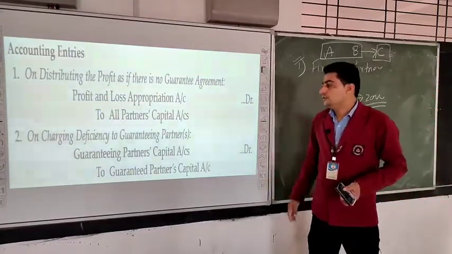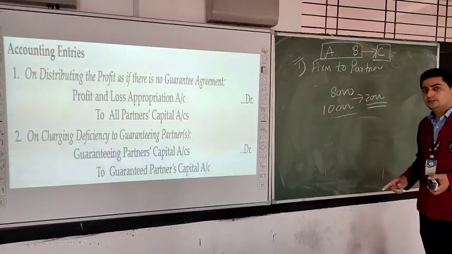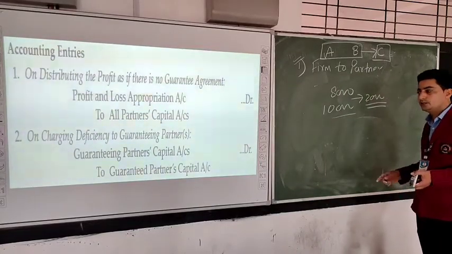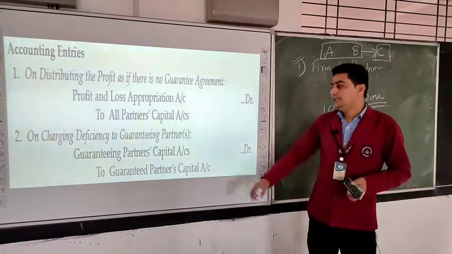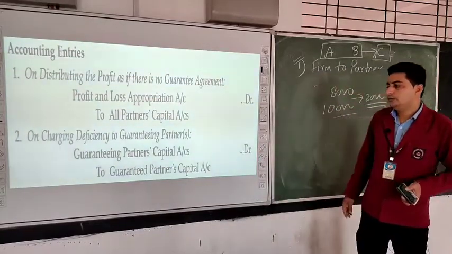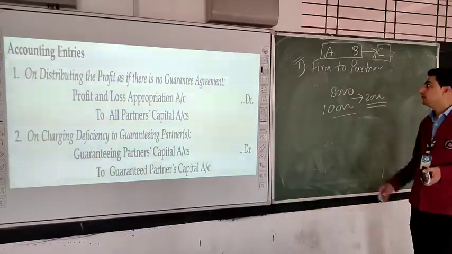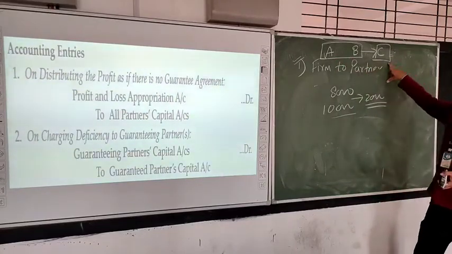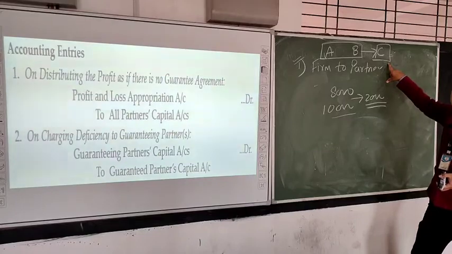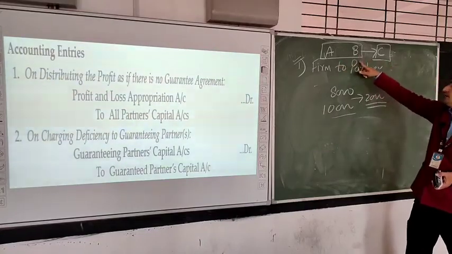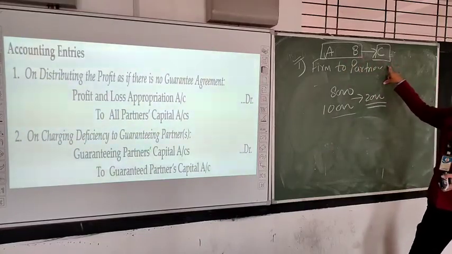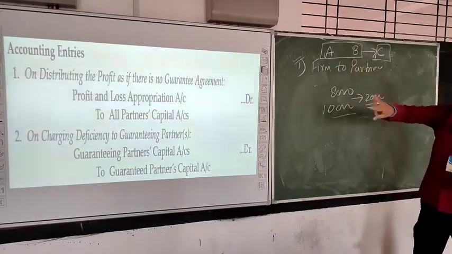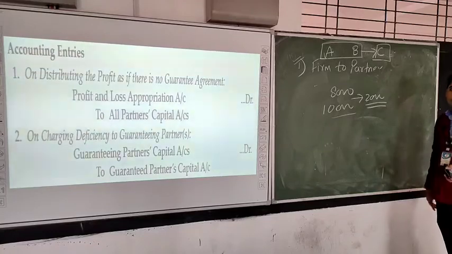On charging deficiency to the guaranteeing partner: if there is a difference and other partners are giving the deficiency amount to a guaranteed partner, then guaranteeing partners' capital account debit to guaranteed partner's capital account. Guaranteeing partners are A and B, and the guaranteed partner is the one who is getting the guarantee. So A's capital account debit, B's capital account debit to C's capital account will be the journal entry. So the partner who is giving the guarantee will be debited and the one who is getting the guarantee will be credited.